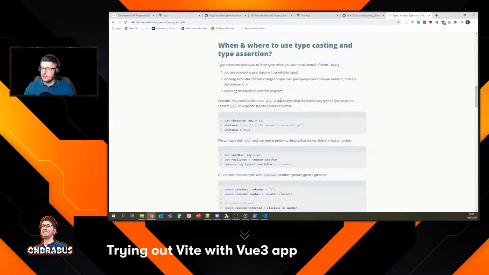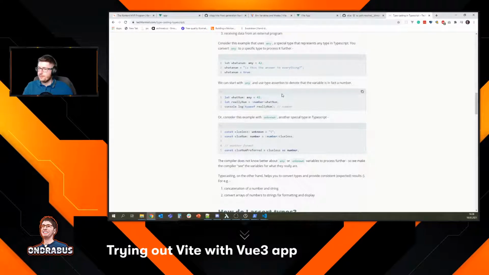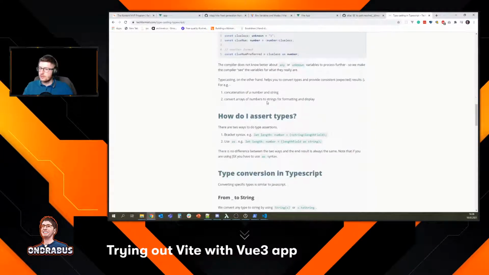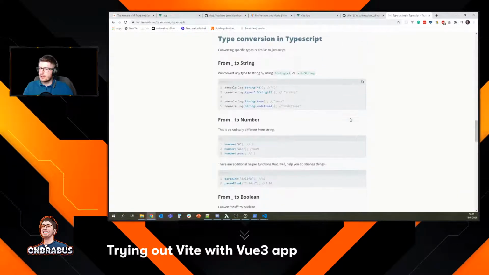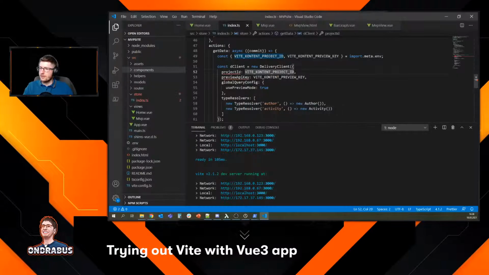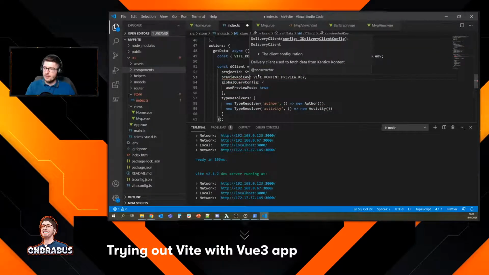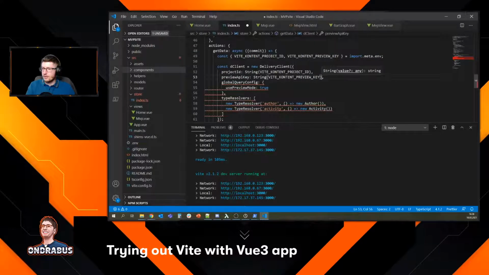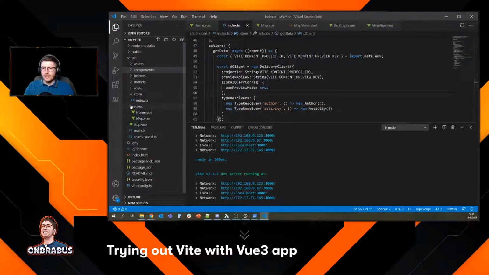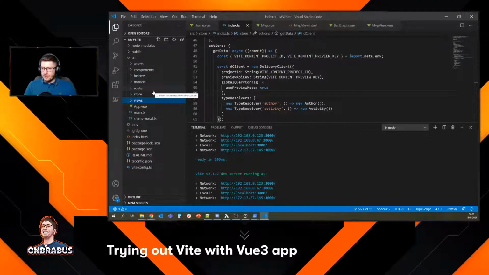Okay, how do we do that? Type assertion. Assert types. Okay, so just a string should be fine. Okay, looks good. All right, now no red warnings anymore. Awesome. Okay, so that's the first part, right?